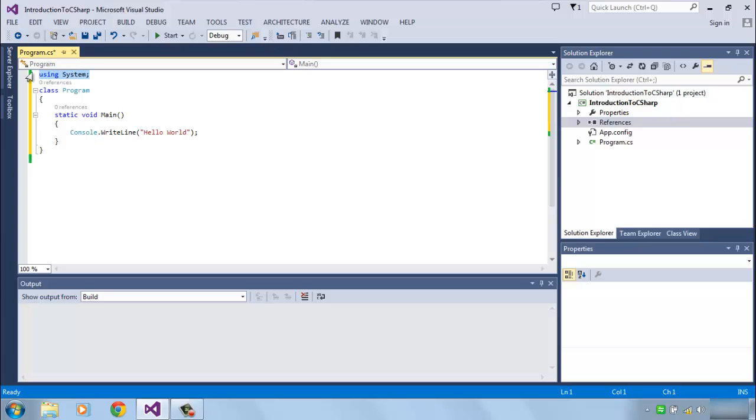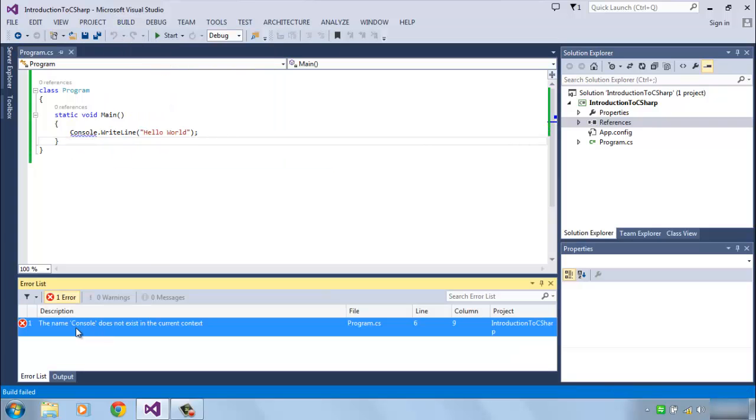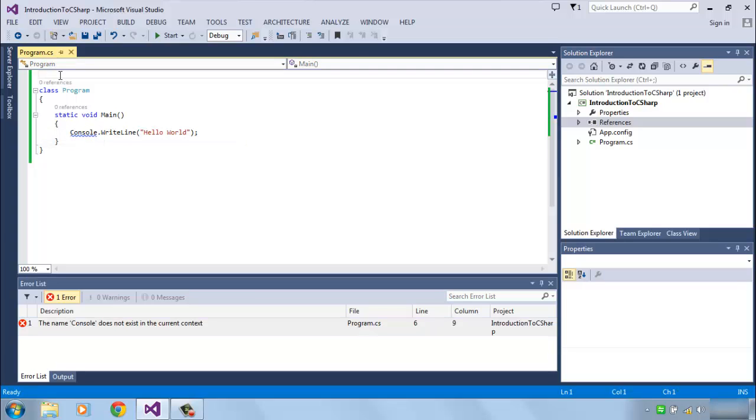If this namespace declaration does not exist, you will get an error. What is this error? The name Console does not exist in the current context. So this red line indicates an error. If I try to build this application, go to Build and Build Solution, I get the compile error saying that the name Console does not exist in the current context. That is because the program does not know where this Console class is coming from. So let our program know that we are going to use the class that exists inside this namespace.